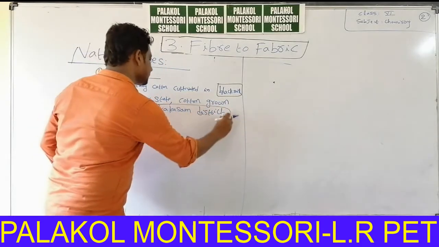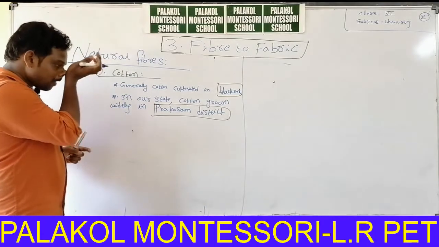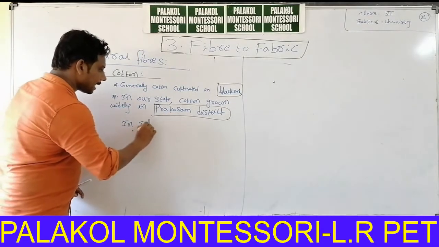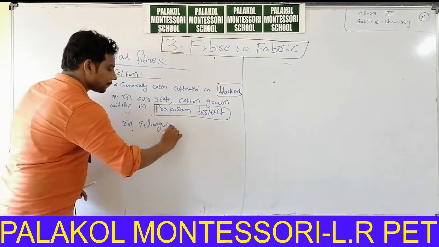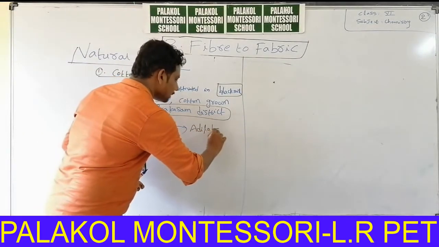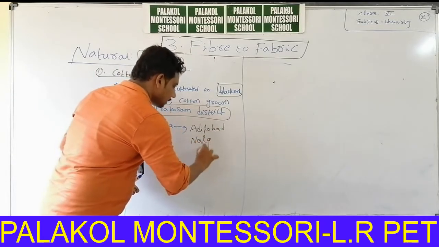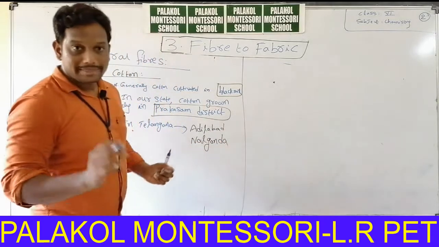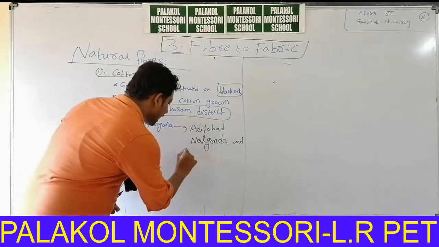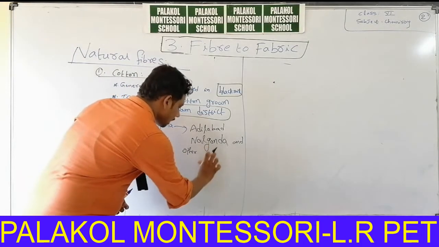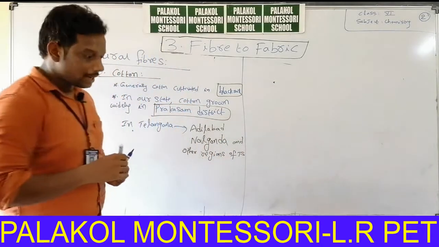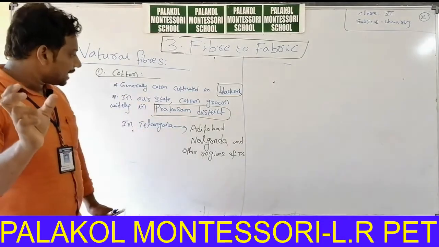In our state cotton is grown widely in Prakasam district.